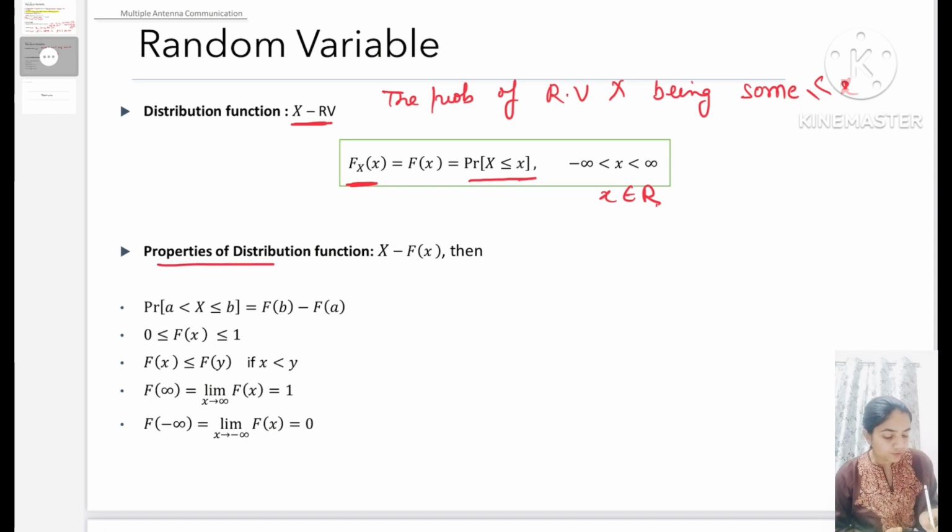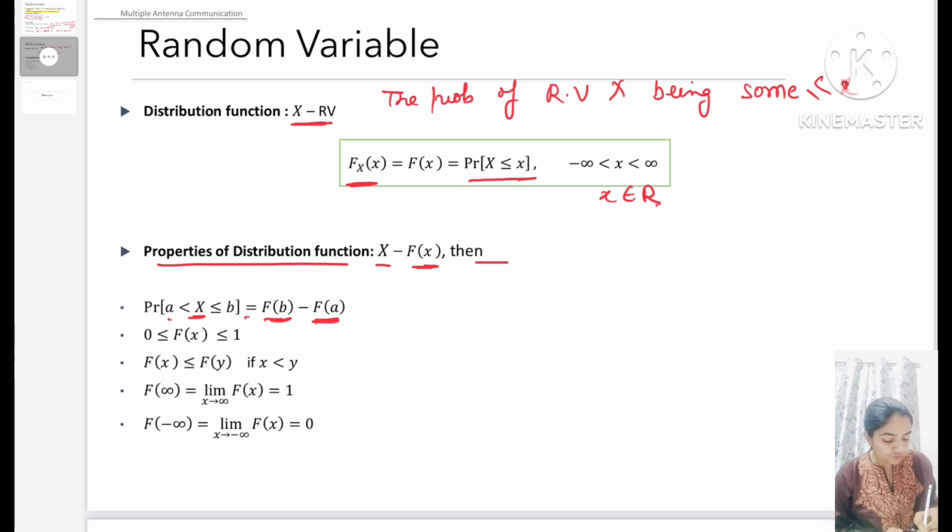Now the properties of the distribution function. If x is a random variable having a distribution function f of x, then the probability of the random variable x lying between a and b can be calculated as f of b, the distribution function at b, minus the distribution function at a.